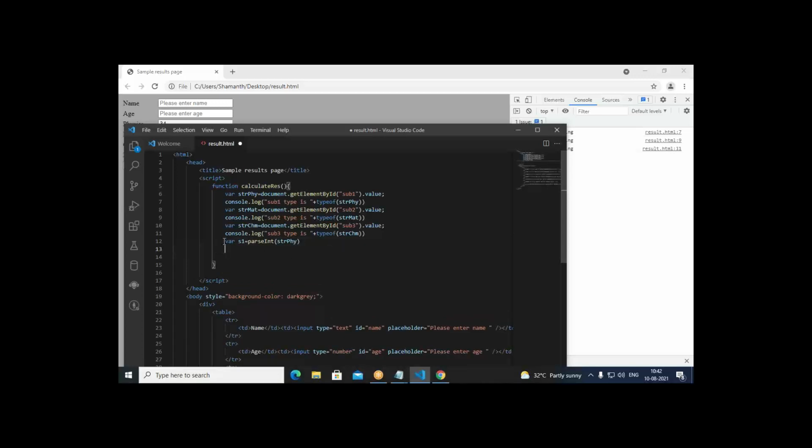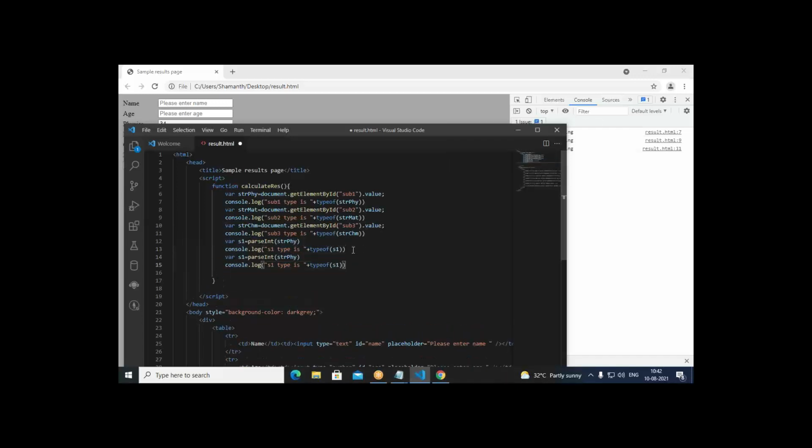Then we try to print here again, console.log. S1 type is, and here we put just S1. Similarly, we go with the next one. We write here S2. S2 equals, this is strphy we have, then instead of that we go with strmat.